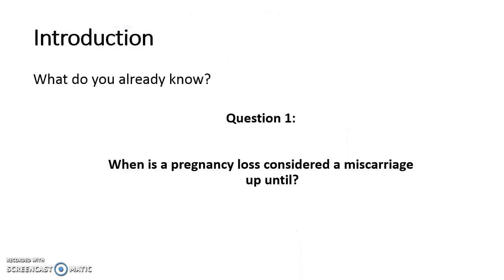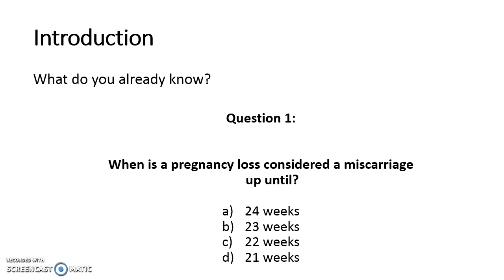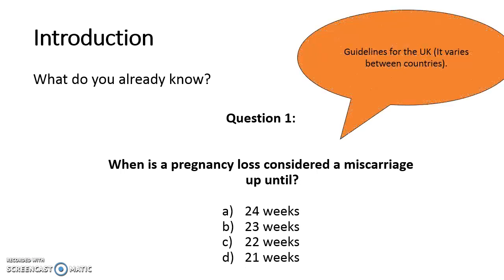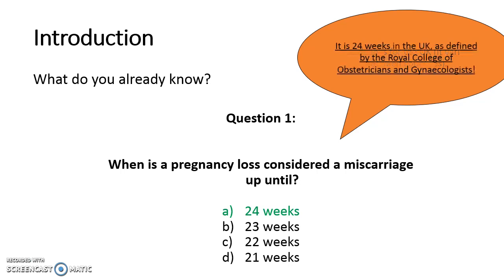Question 1. When is a pregnancy loss considered a miscarriage up until? Is it 24 weeks, 23 weeks, 22 weeks or 21 weeks? This is in the UK. The answer is A, 24 weeks. After this point, it is no longer considered to be a miscarriage and rather is classified as a stillbirth.